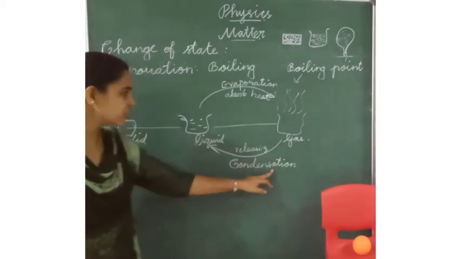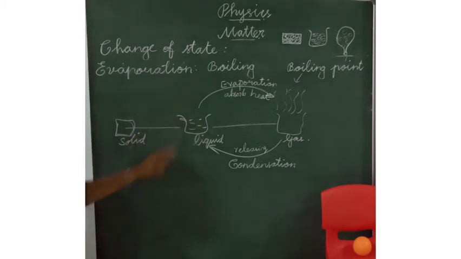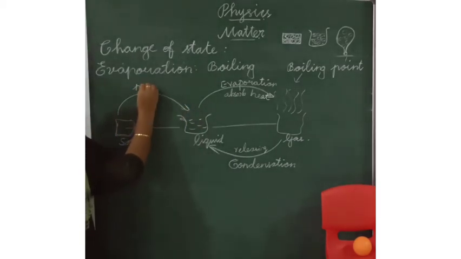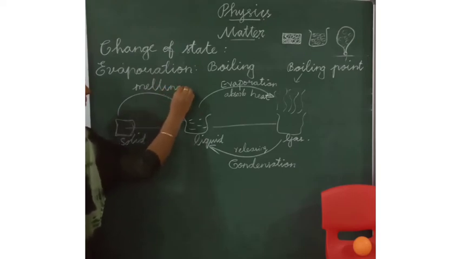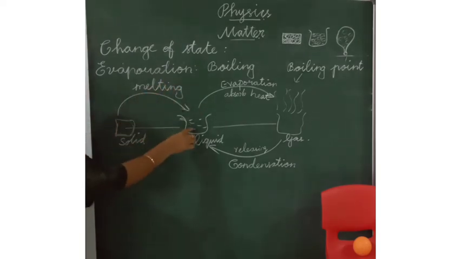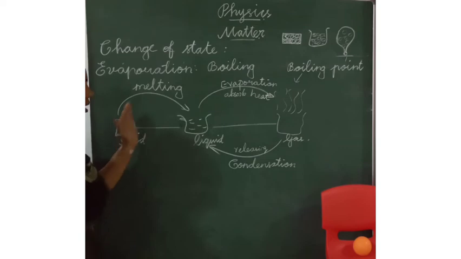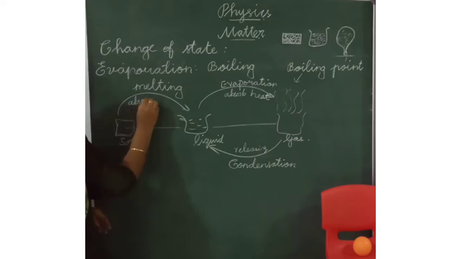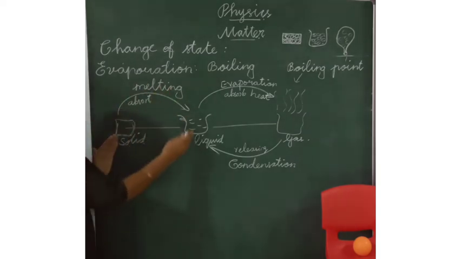Next one is melting, or fusion. It means the solid state changes into liquid by absorbing heat. When we give heat, the solid changes into liquid.